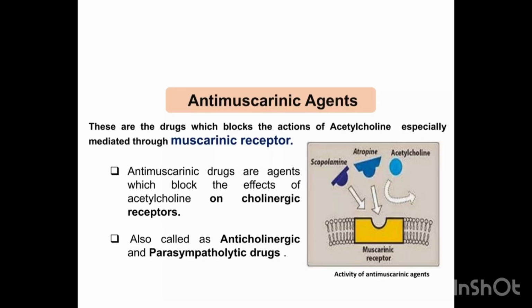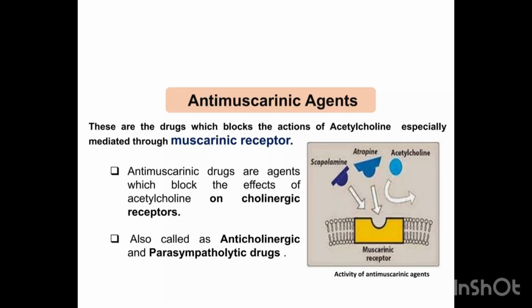So the antimuscarinic prevents binding of acetylcholine to the muscarinic receptor, and the anti-nicotinic drugs are the drugs that prevent binding of acetylcholine to the nicotinic receptor. This one will just be focusing on the antimuscarinic agents and what they are. We can also call them the muscarinic receptor blockers.